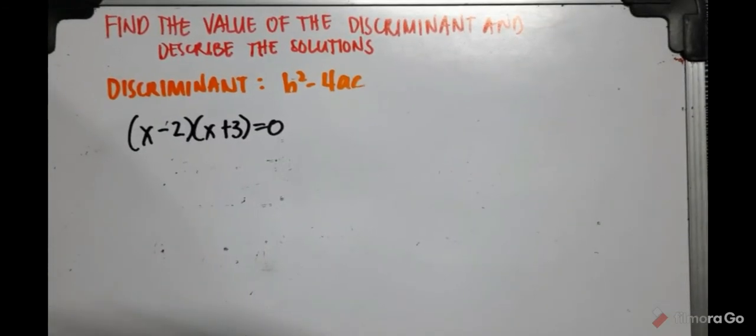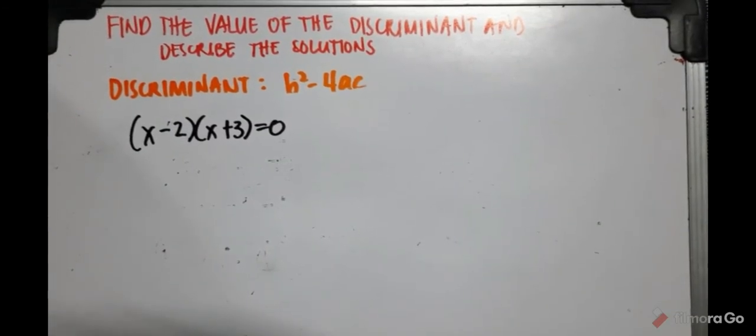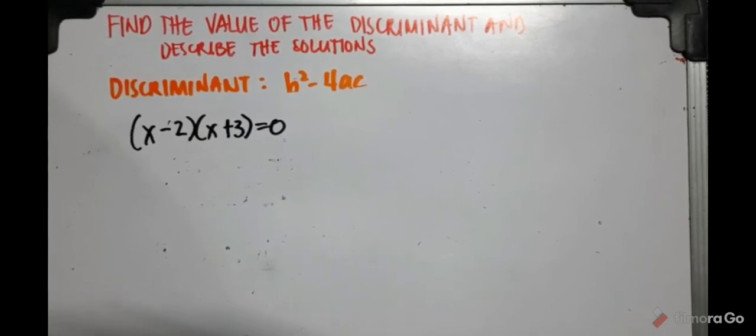Even if it is in this form, this is a bit challenging. So we need to first write this into standard form, ax squared plus bx plus c. And then that's the time that we can solve for the discriminant.